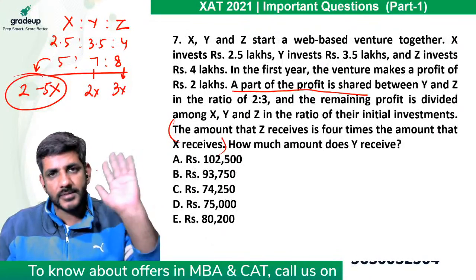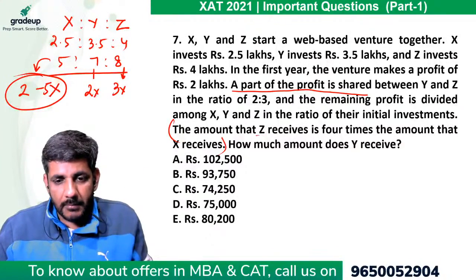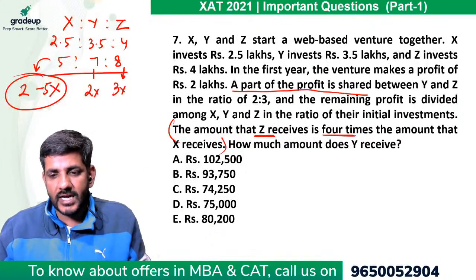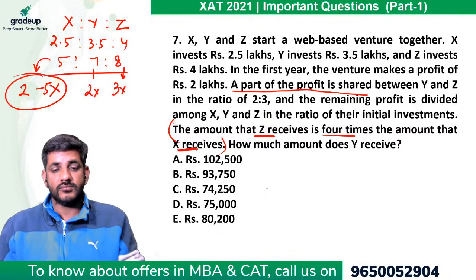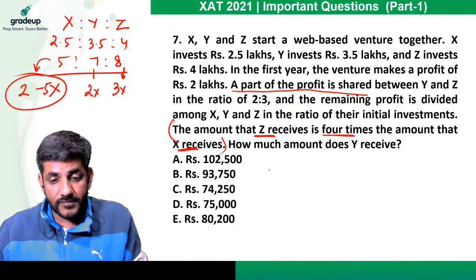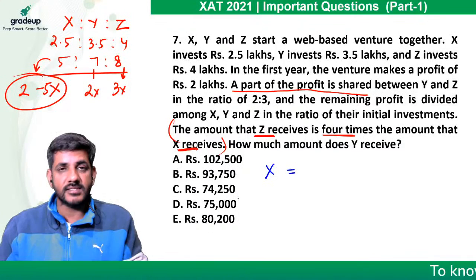उस ratio में बाकी बचा हुआ divide हो जाएगा. Amount that Z receives is 4 times the amount that X receives. तो ये भी ठीक है. Let's figure out first of all what is the amount that X receives.